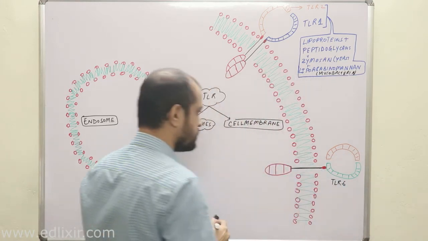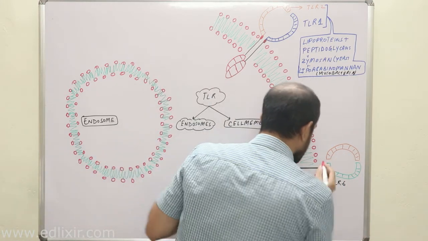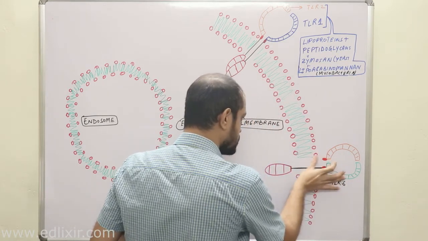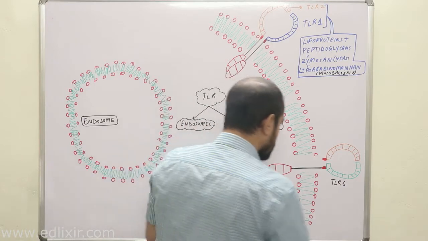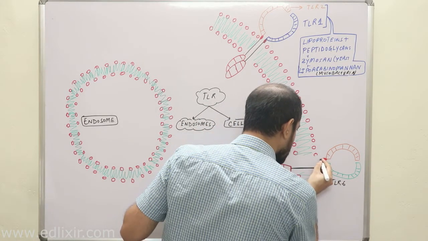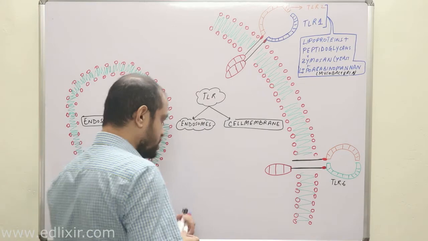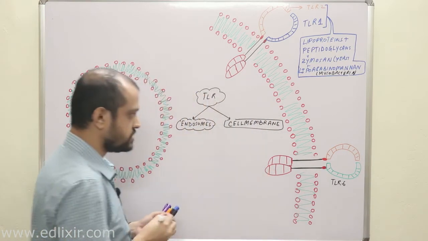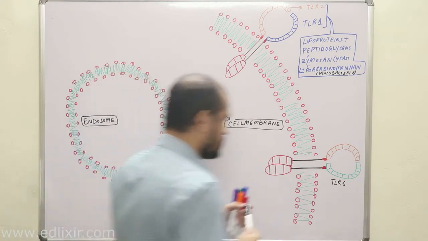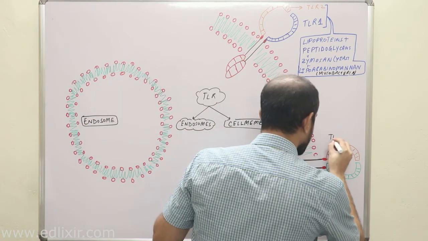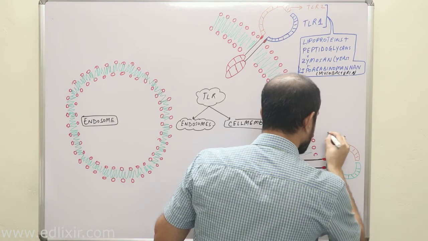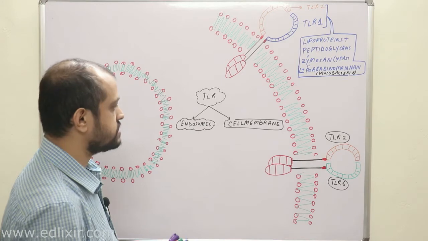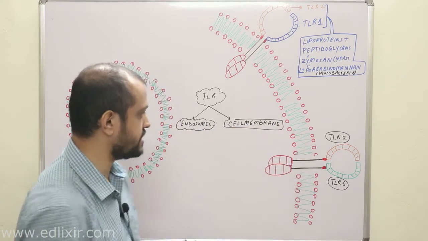So this is the cysteine-rich residue, okay? This is a transmembrane domain. This is the TIR domain, okay? So this is now the TLR2 and TLR6 heterodimer, clear?